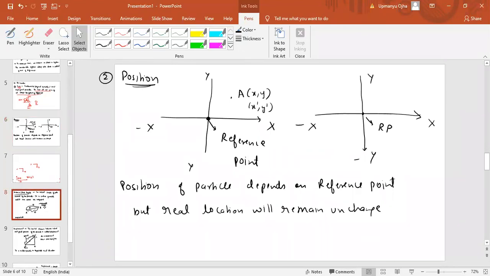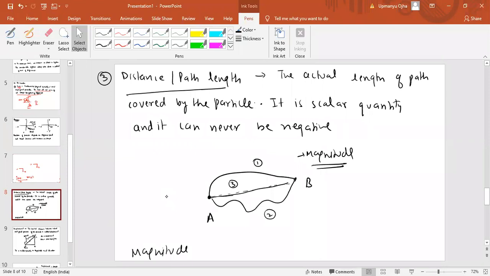Magnitude of distance means, like you have three paths, 1, 2, and 3. You take a measuring tape and measure the distance between A and C by using path 1. The reading which you will get is the magnitude of the distance.